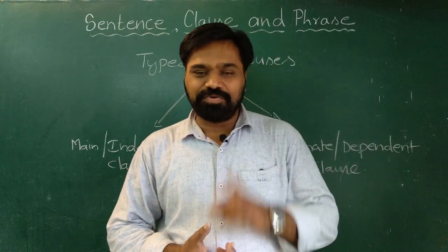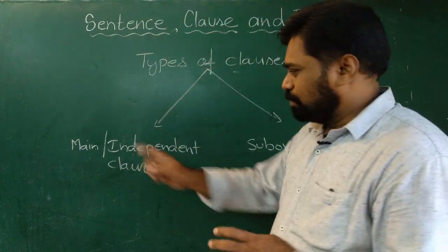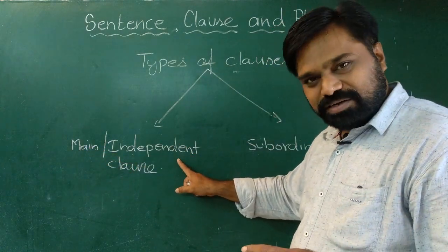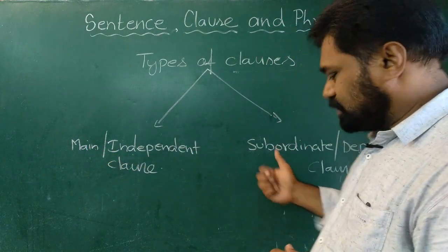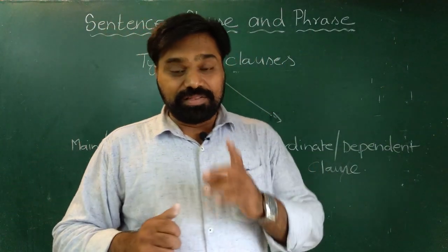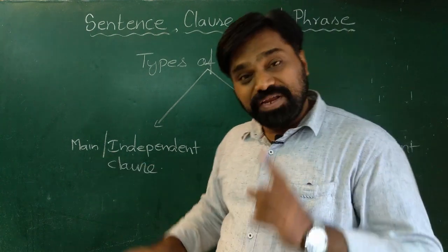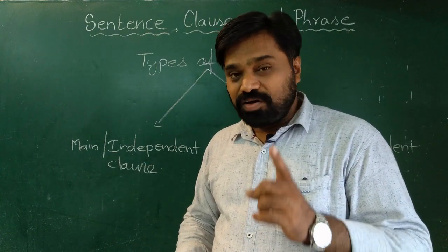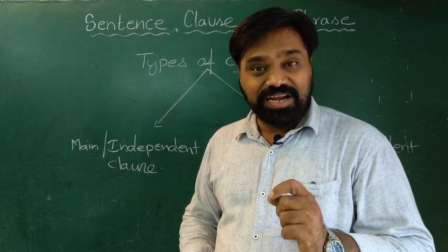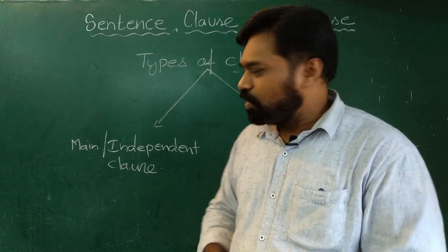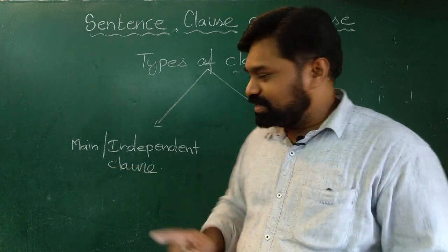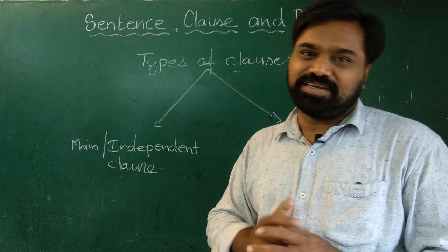Clauses are of two types. Number one, we call it main clause or independent clause. The other one, subordinate clause or dependent clause. The clause which gives complete meaning, and which can stand alone on its own is called main clause. As it can stand alone on its own, it is also called independent clause.